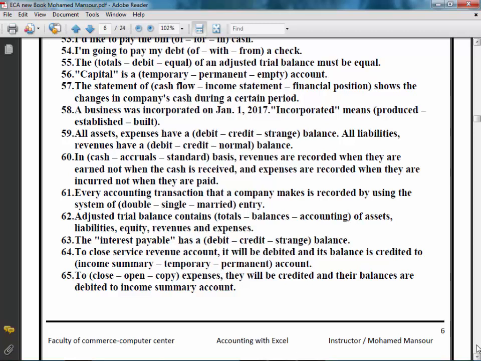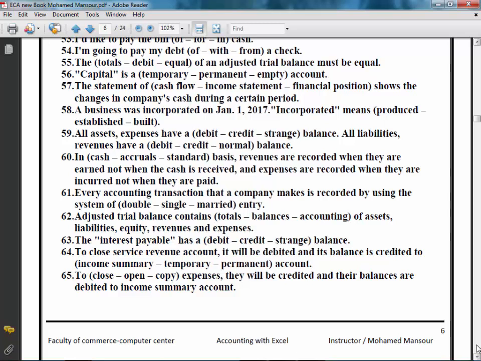Number 63. Interest payable has a debit, credit, or strange balance? Interest payable has a credit balance because the word payable means an obligation. The word payable means liability. So it has a credit balance.